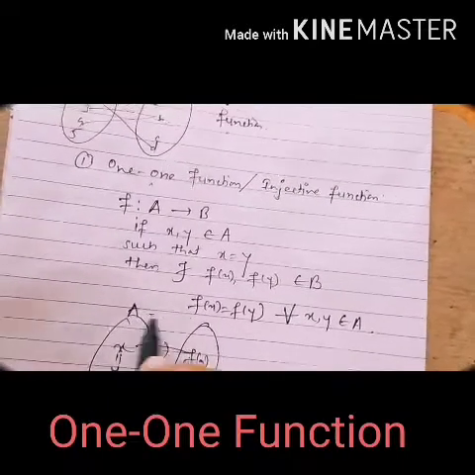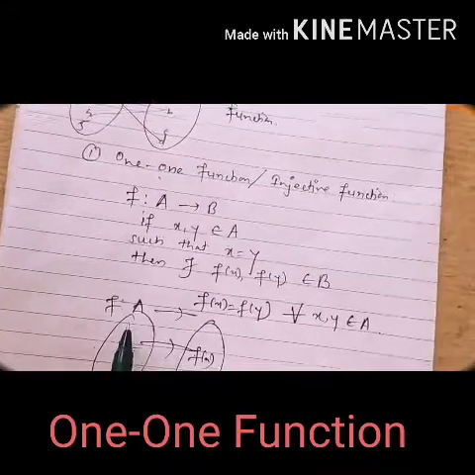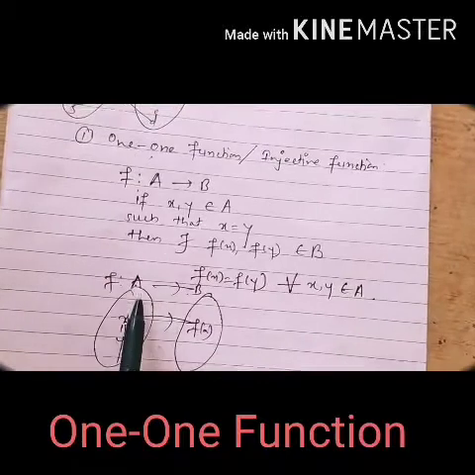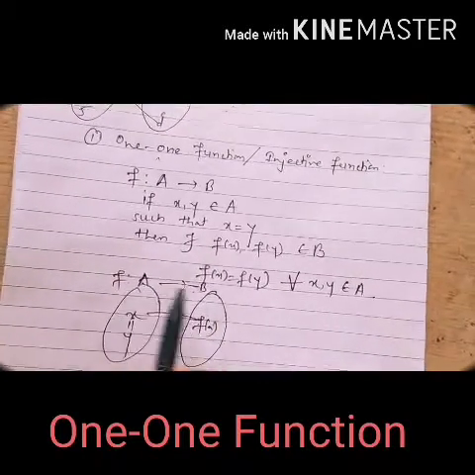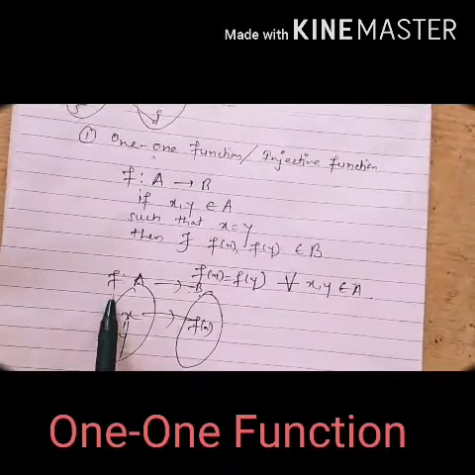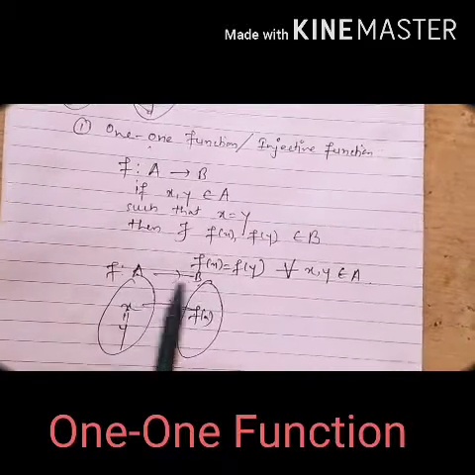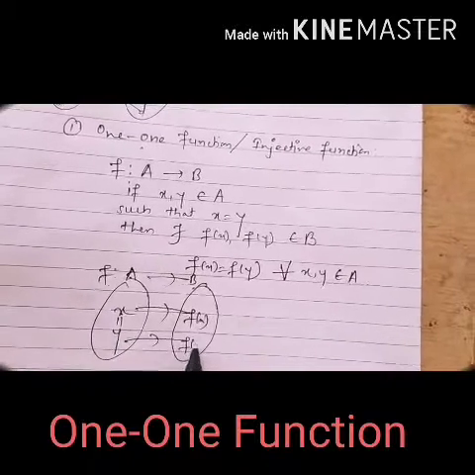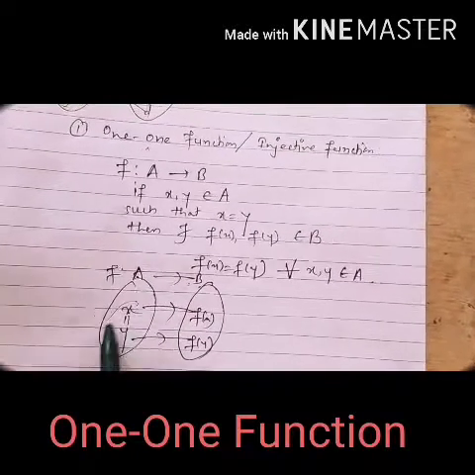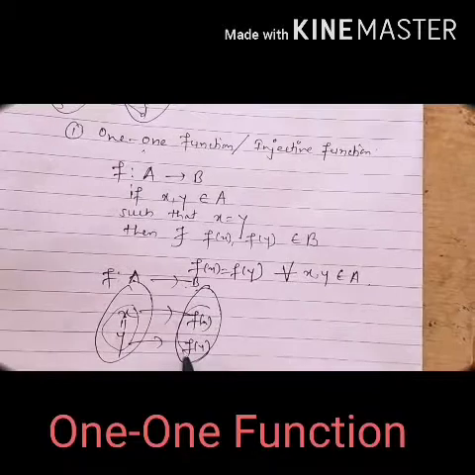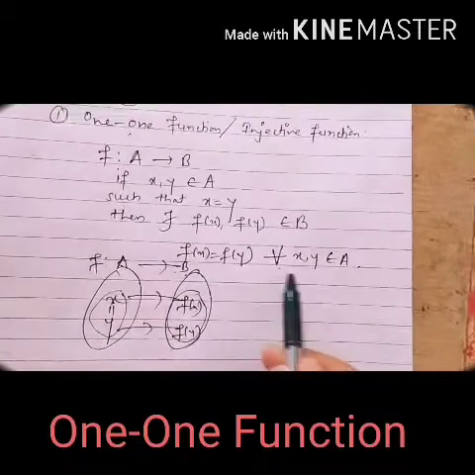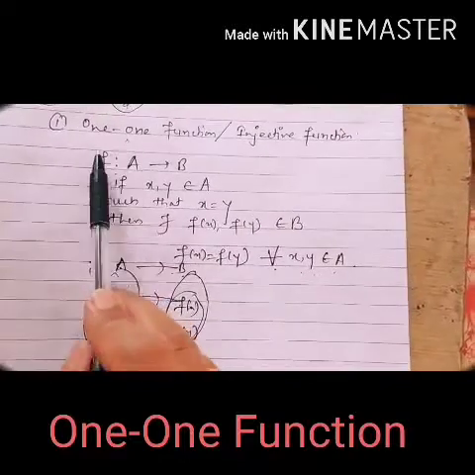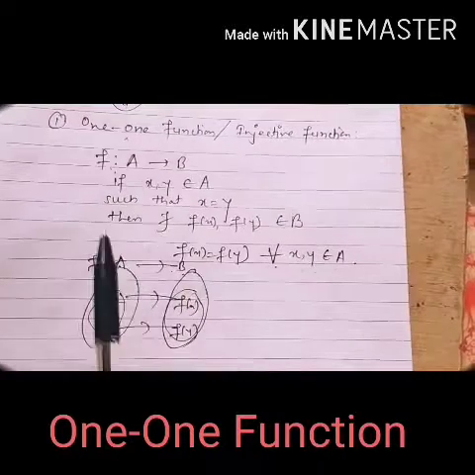It is f of x, because this function f is from set A to set B. The image of y in B will be f of y. If the elements we are taking are equal, then their images will be equal. It is for all x, y belonging to A. If this is there, then only we can say that f is a one-one function.